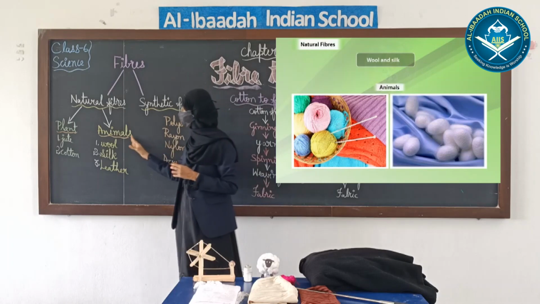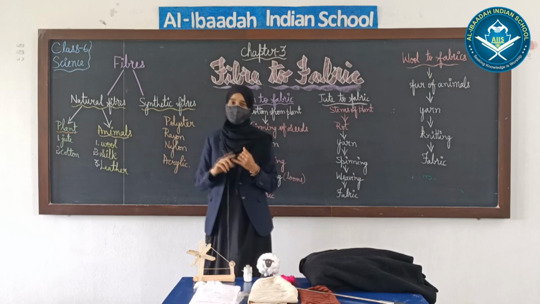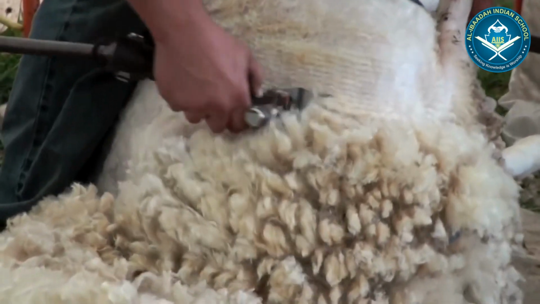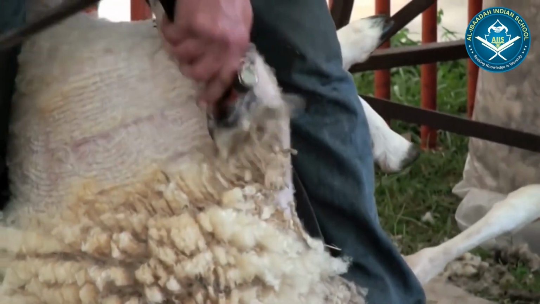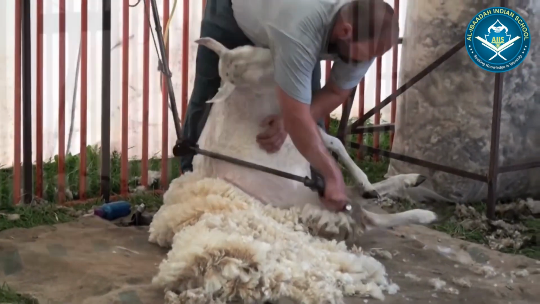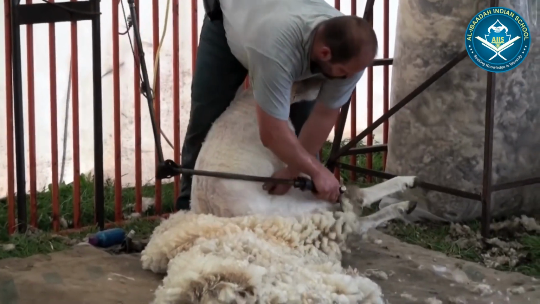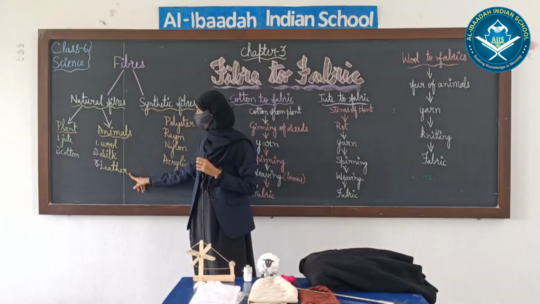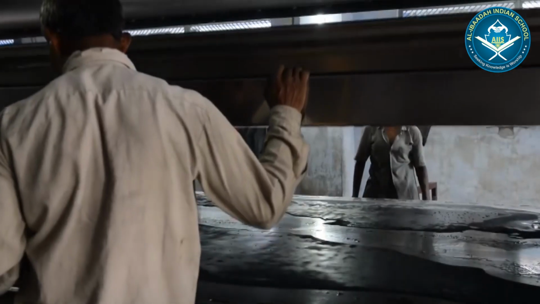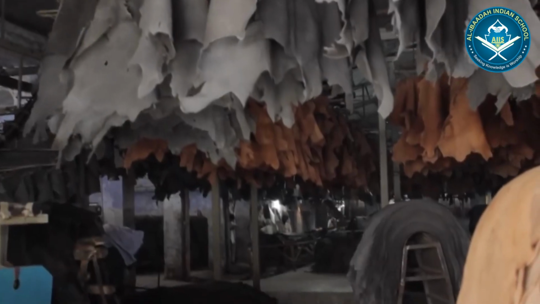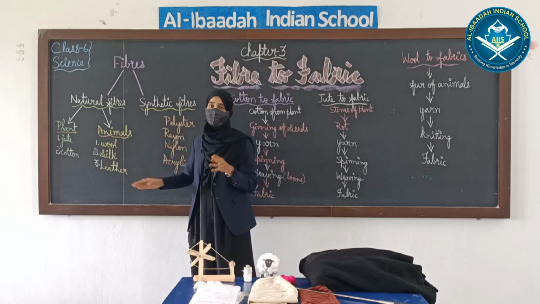Which animals give us cloth? They are sheep. From the fur of sheep we get wool, and the other animals through which we get wool are camel, rabbit and yak. We get wool from these animals. And next is silk. Silk we get from the silkworm, and next is leather. There are various animals whose leather we use as clothing. We make bags and jackets. There are various other things made from leather, like belts.